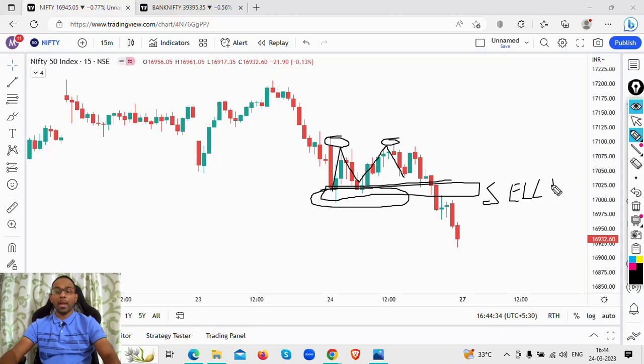So now, if I look at the price action, if I look at the Nifty, it is breaking the supports, it's breaking the supports.